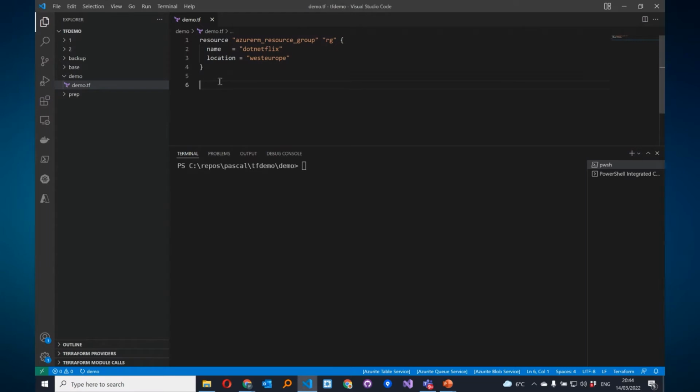So is this everything that we need? Well, we have to configure the provider as well. So we have configured the Azure RM provider, and this is enough. So let's initialize Terraform. That's always the first thing that you have to do because this is a new directory.